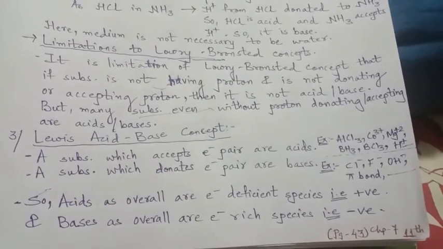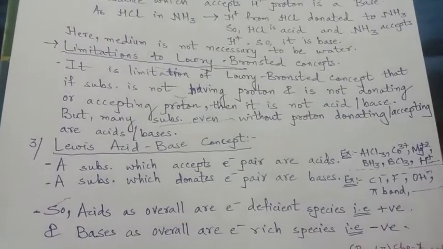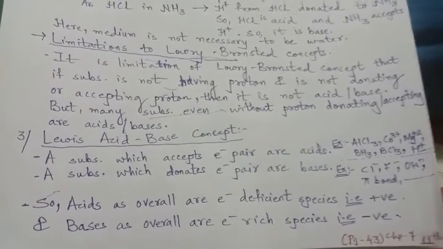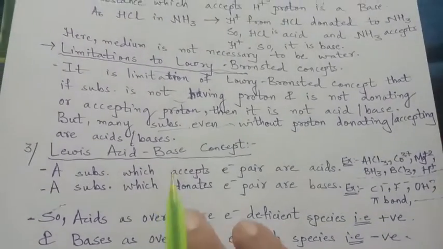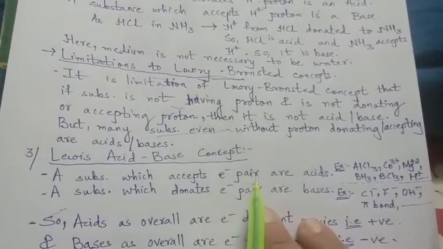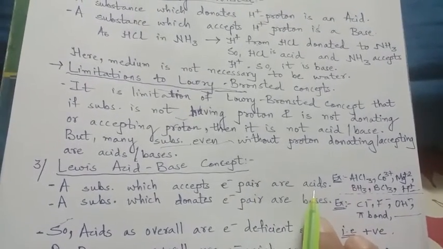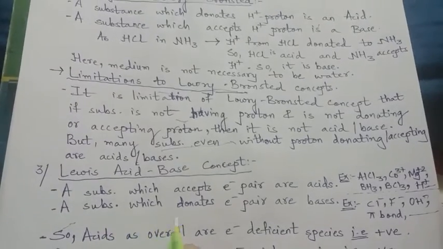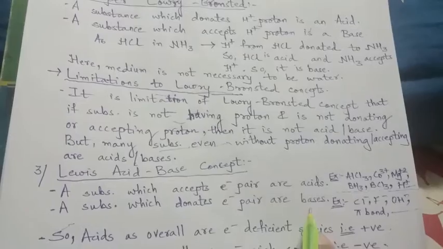Lewis said that each element exists with electrons, right? And so he gave the idea that a substance which accepts an electron pair is an acid, and a substance which donates an electron pair is a base.